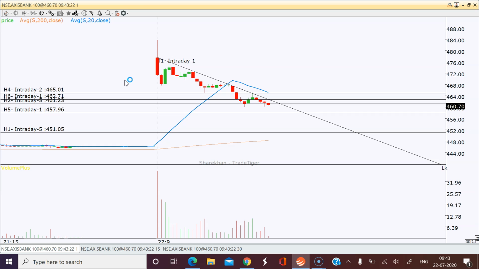Why I book only 4 rupees is because I'm scared of losses, and I'm scared of being in the market for more than 15 minutes. Anytime, I target only 15 minutes. In 15 minutes, if I achieve some kind of a trade, successful, that's pretty good. If I lose, I will take one more trade.